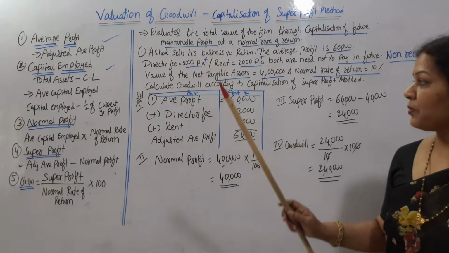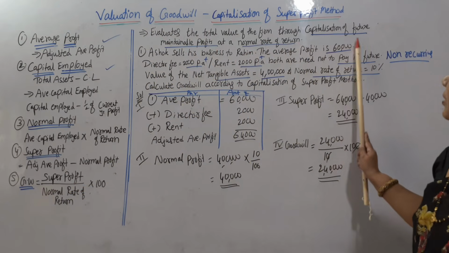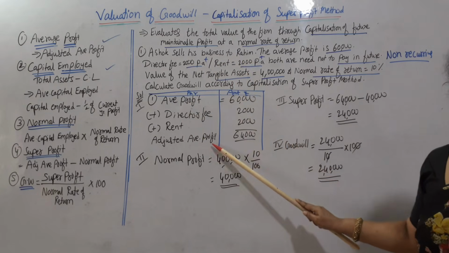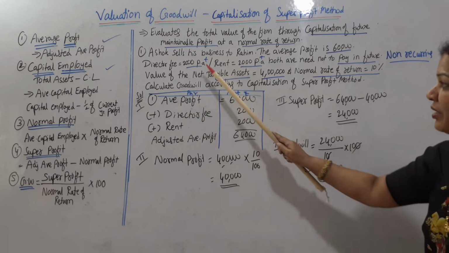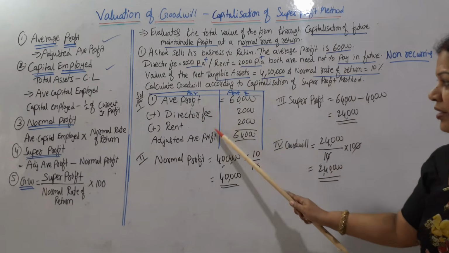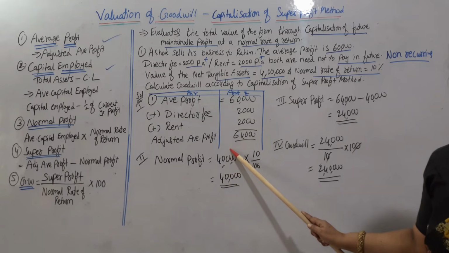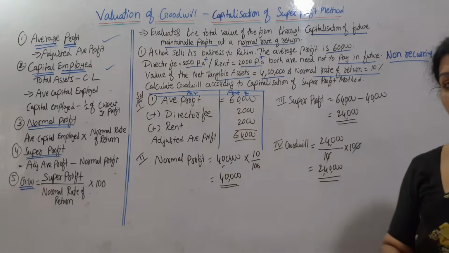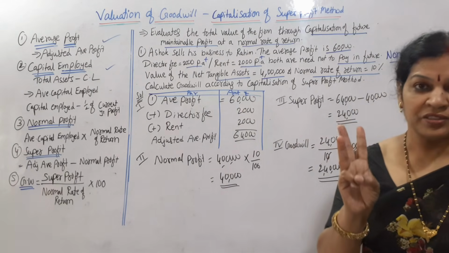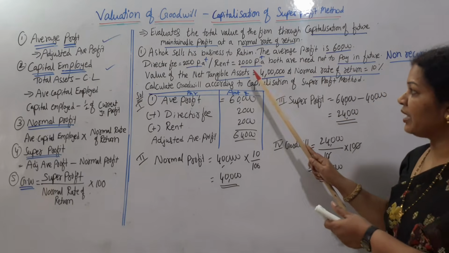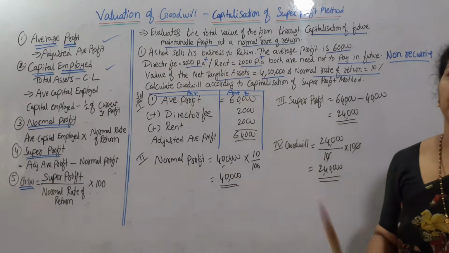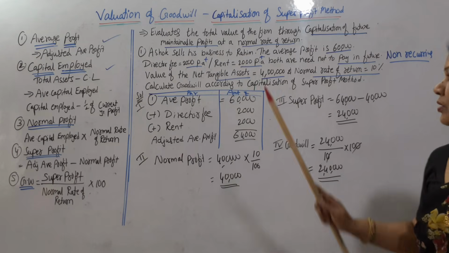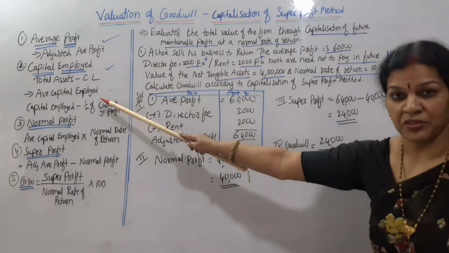The first step is average profit. Average profit is already given. It is 60,000, but there are two adjustments that we have done through a table. Average profit we know, non-recurring expenses we add, so that you get adjusted average profit. Once you get adjusted average profit, capital employed we have to see. Capital employed is generally fixed assets plus current assets minus current liabilities. But here directly they have given net tangible assets. This is capital employed, and no need of any adjusted capital employed, not required. So capital employed we know, so this process we did not go.